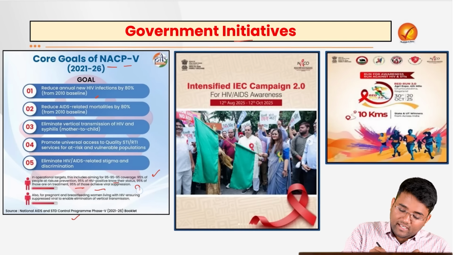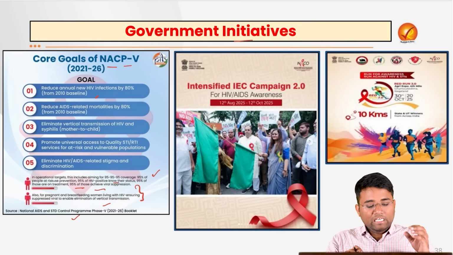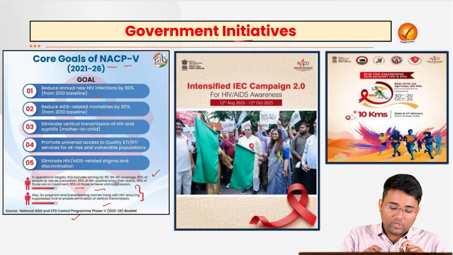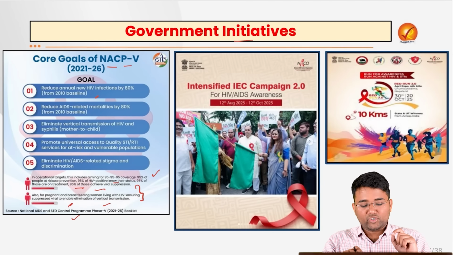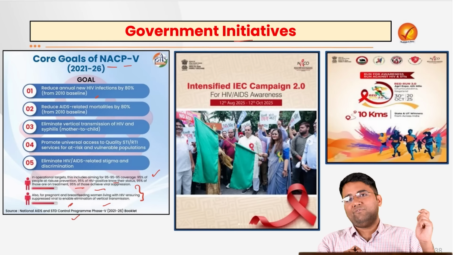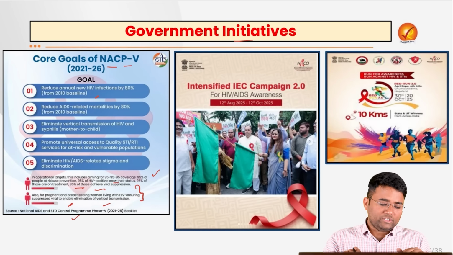Also, for pregnant and breastfeeding women living with HIV, ensuring viral suppression to enable elimination of vertical transmission that generally happens from pregnant mother to newborn child.